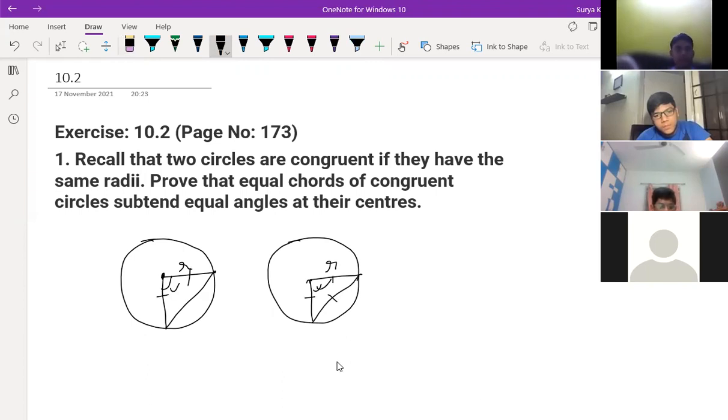SSS means both radii, triangles OAB and OPQ. This is O dash. So OB is equal to what? OQ, O dash Q. OA is equal to OP, O dash P, and here AB is equal to what? PQ, right?